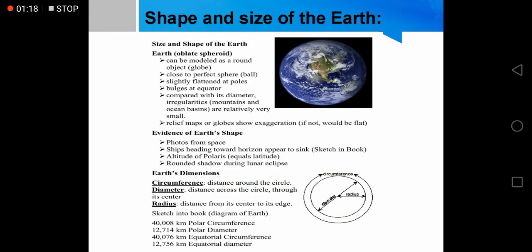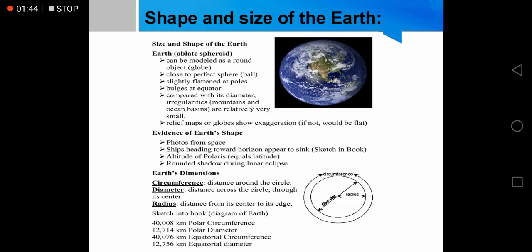Let's have a look at the shape and size of Earth. Earth is an oblate spheroid. It can be modeled as a round object, a globe, close to a perfect sphere or ball, slightly flattened at the poles and bulging at the equator.